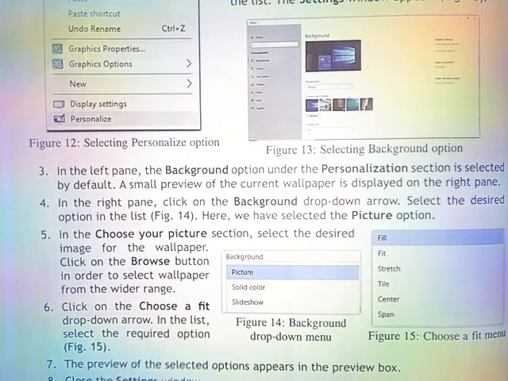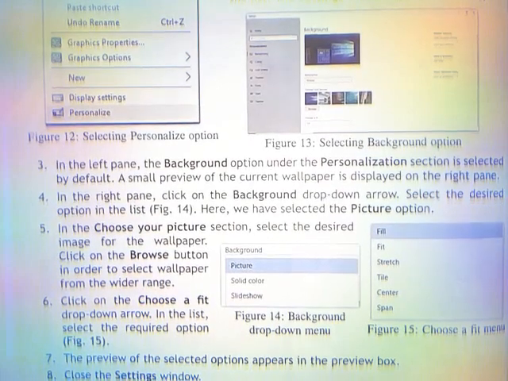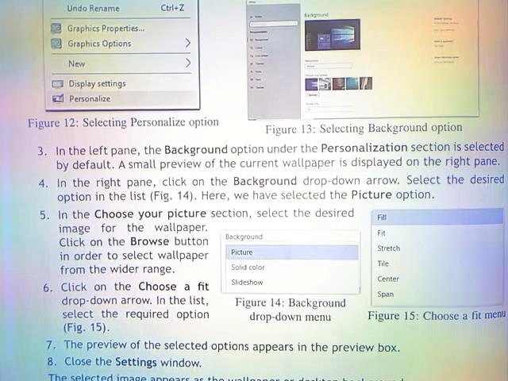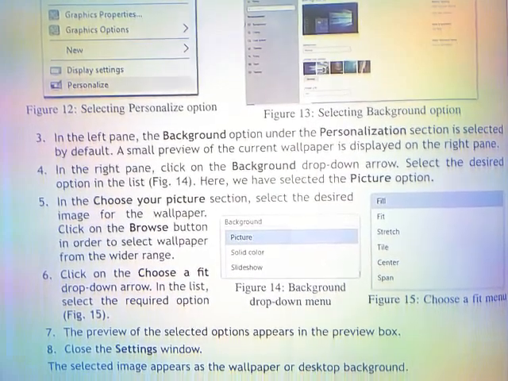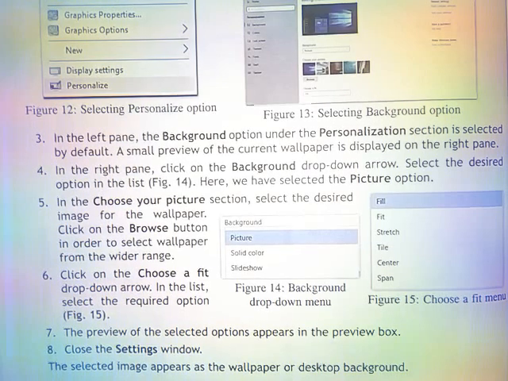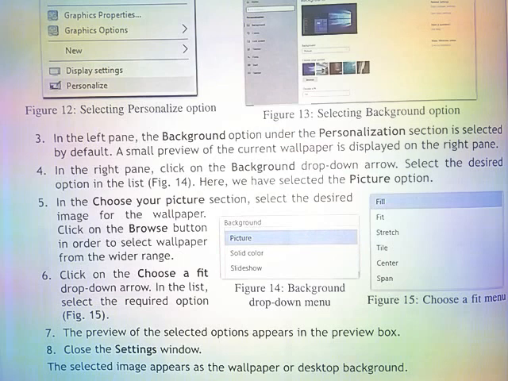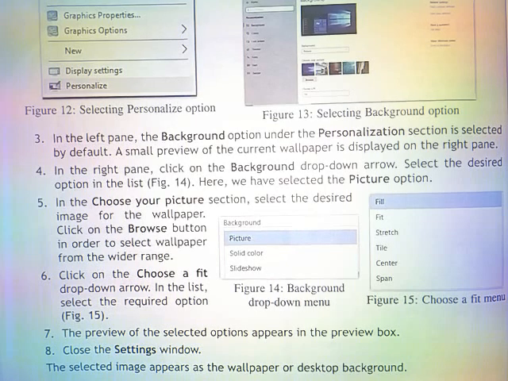A small preview of the current wallpaper is displayed in the right pane. Fourth, in the right pane, click on the Background drop-down arrow. Select the desired option in the list. Here we have selected the Picture option. In the Choose Your Picture section, select the desired image for the wallpaper.